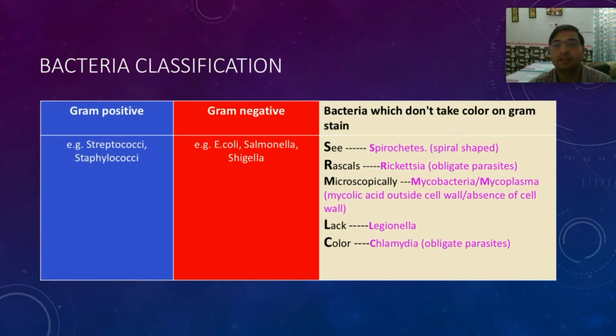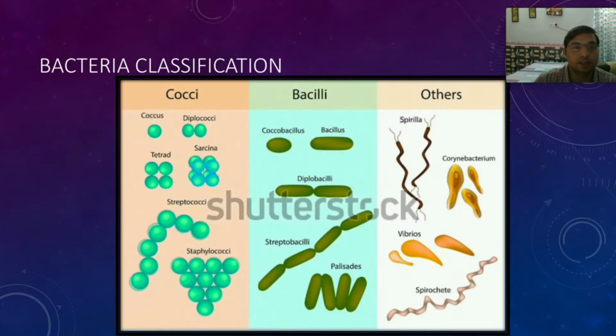Based on the differences in the cell wall, the bacteria are classified into gram positive bacteria, gram negative bacteria, and bacteria which are neither gram positive nor gram negative. They are considered the rest, bacteria which do not take color on gram stain. Now we will study gram positive and gram negative in detail. What are the examples of gram positive bacteria? The second year BMS students have already studied Streptococci and Staphylococci. Those are gram positive. Gram negative examples are E. coli, Salmonella and Shigella. Let us study the difference in their cell wall.